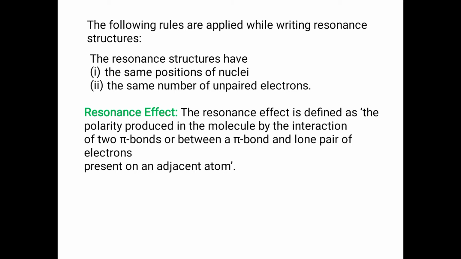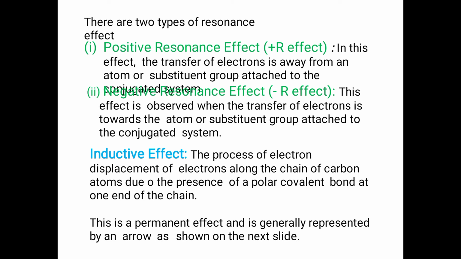There are some rules for writing resonance structures. The resonance structures should have the same position of nuclei and the same number of unpaired electrons. We'll see what the resonance effect is. The resonance effect is defined as the polarity produced in the molecule by the interaction of two pi bonds, or between a pi bond and a lone pair of electrons present on the adjacent atom.